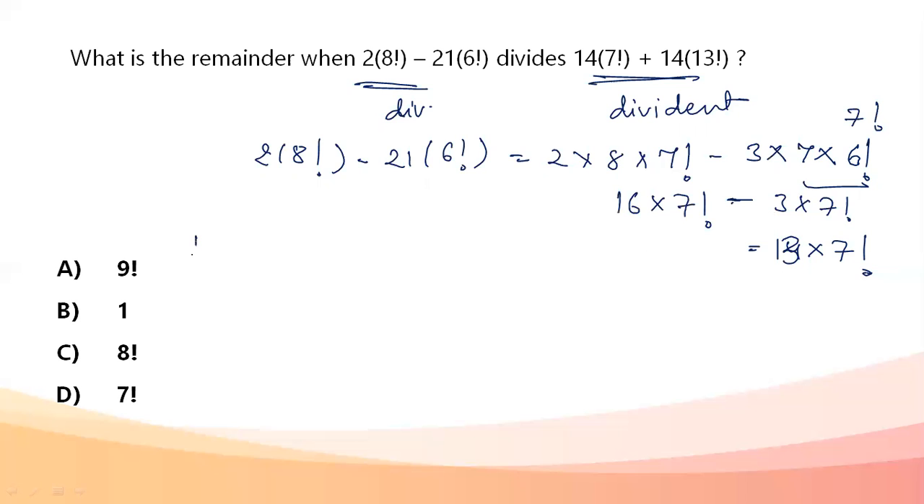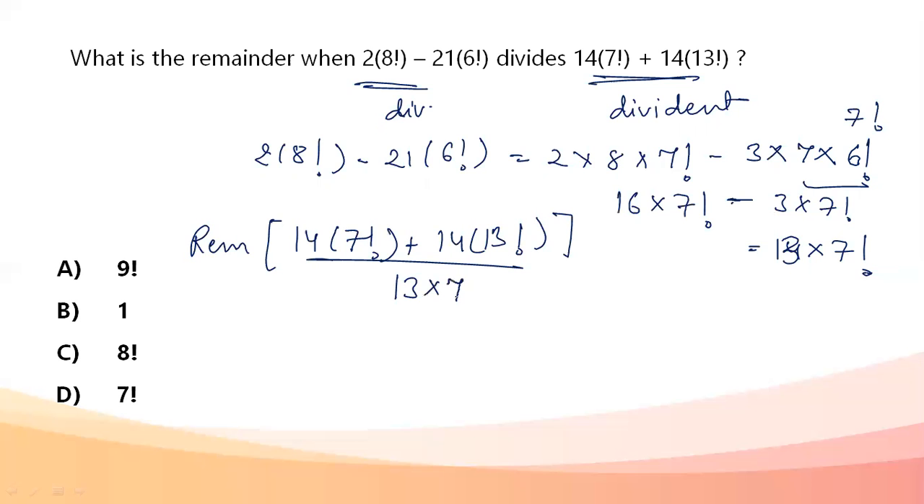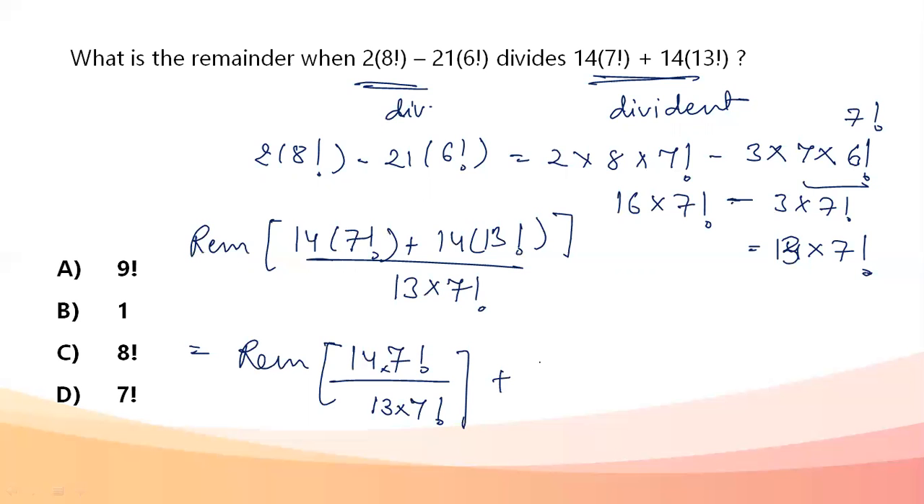Now, I need to find the remainder when 14 into 7 factorial plus 14 into 13 factorial is divided by 13 into 7 factorial. This is what the remainder has to be found out. I'm going to make it two different terms: remainder of 14 into 7 factorial divided by 13 into 7 factorial, plus remainder of 14 into 13 factorial divided by 13 into 7 factorial. This is what we have to find out.